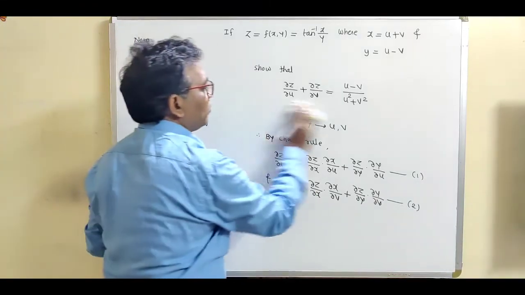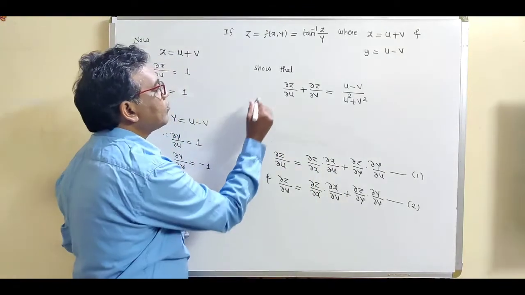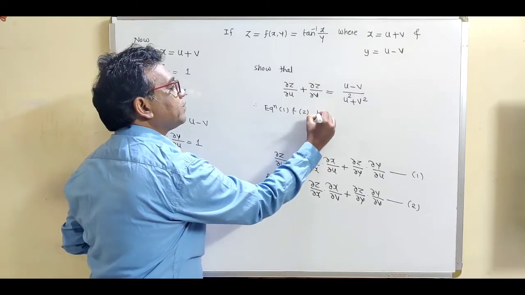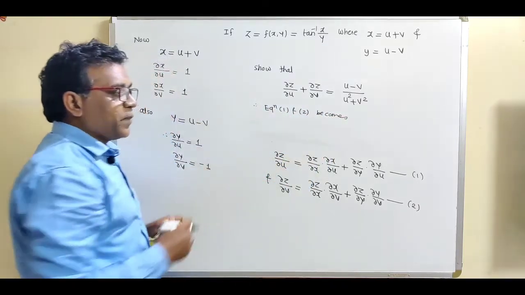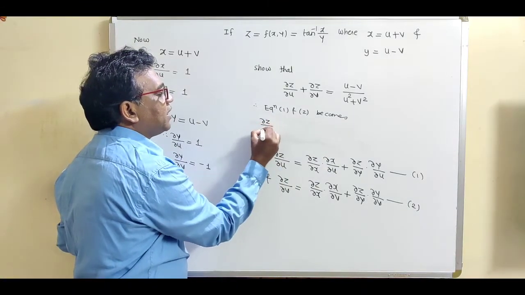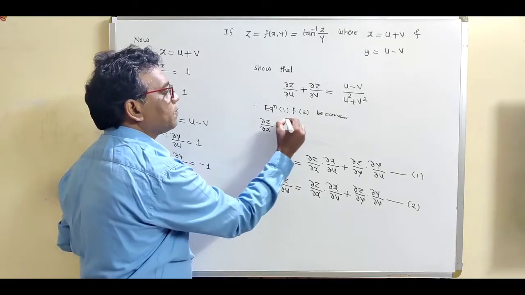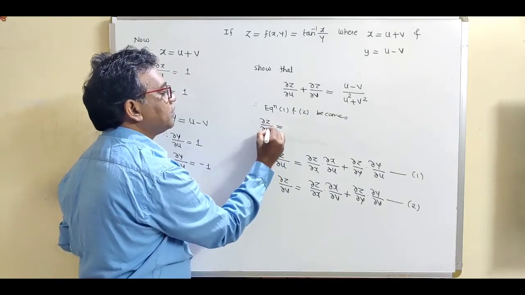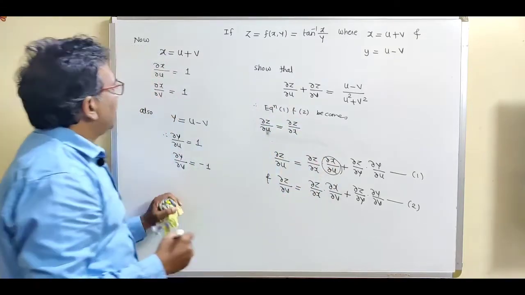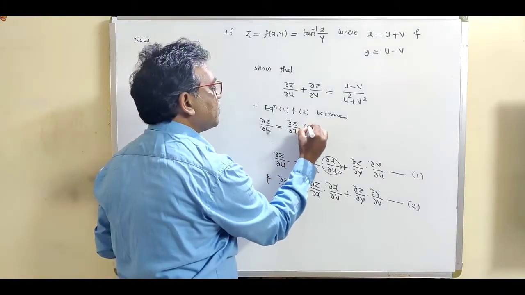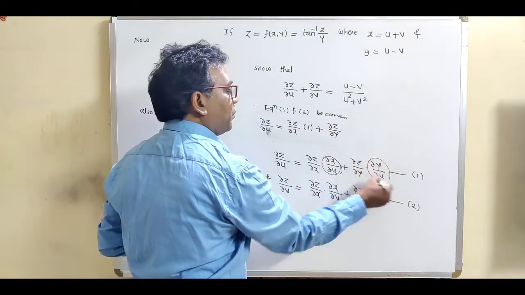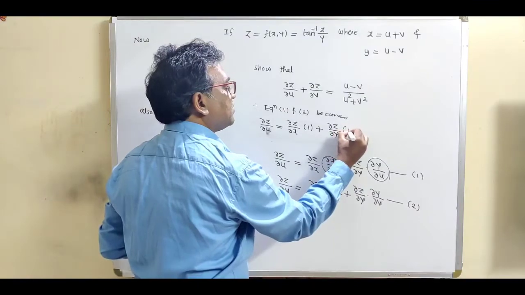So equations 1 and 2 become, putting these partial derivatives in equations 1 and 2, we get the first equation: del z by del u is equal to del z by del x, now put this value, del x upon del u, this is 1, plus del z by del y, and put this value, del y by del u, this is again 1.